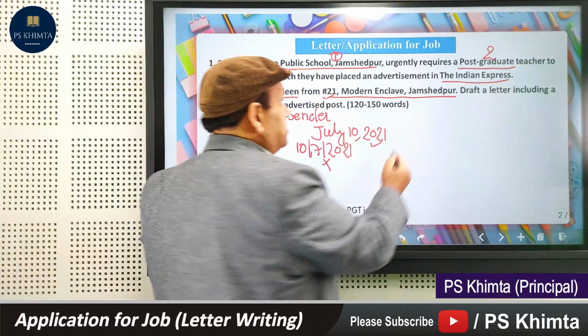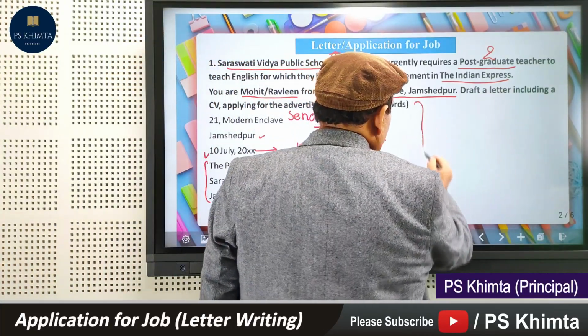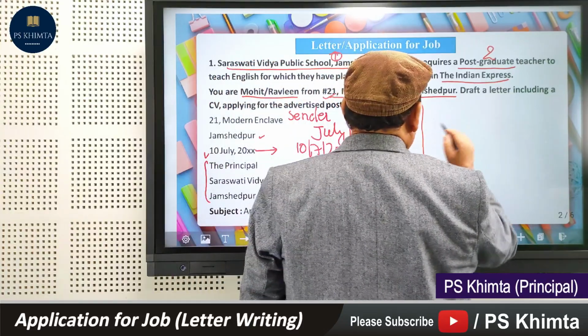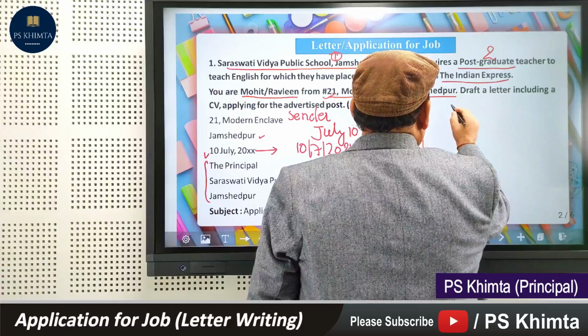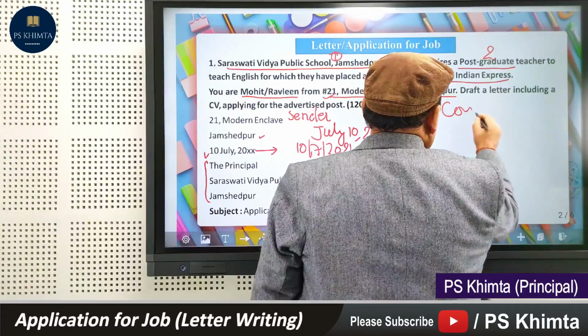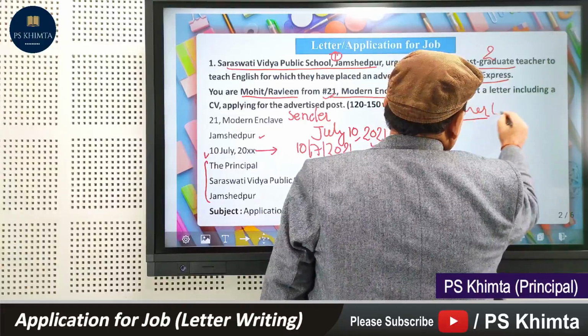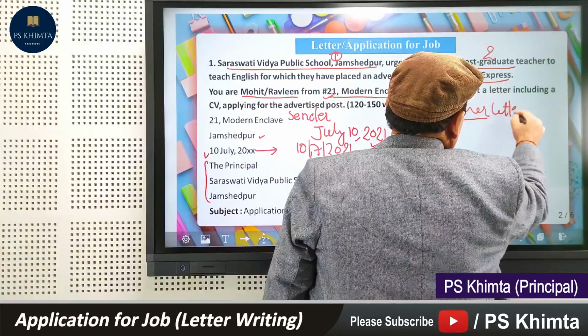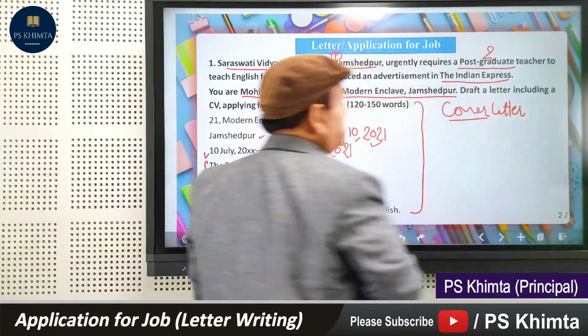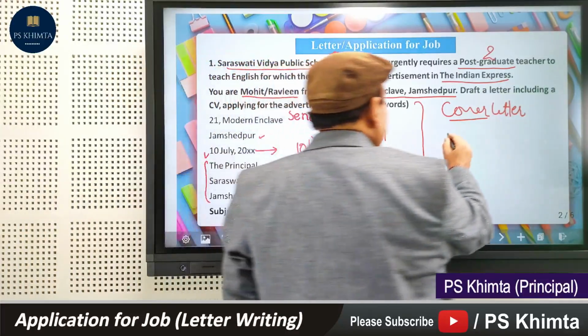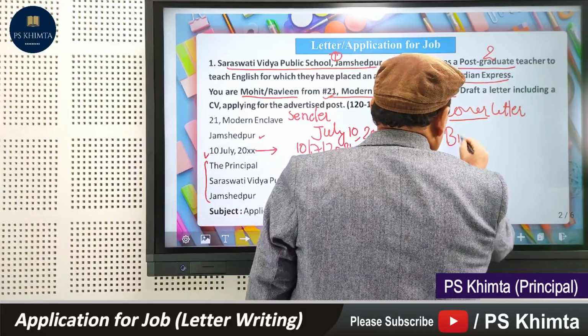Now, my dear friends, what do we mean by this? This means that in the application for the sake of a job, you have to write a cover letter, a covering letter. A cover letter is where you convey your information, that who you are and what you are doing, and that is to be attached with biodata.